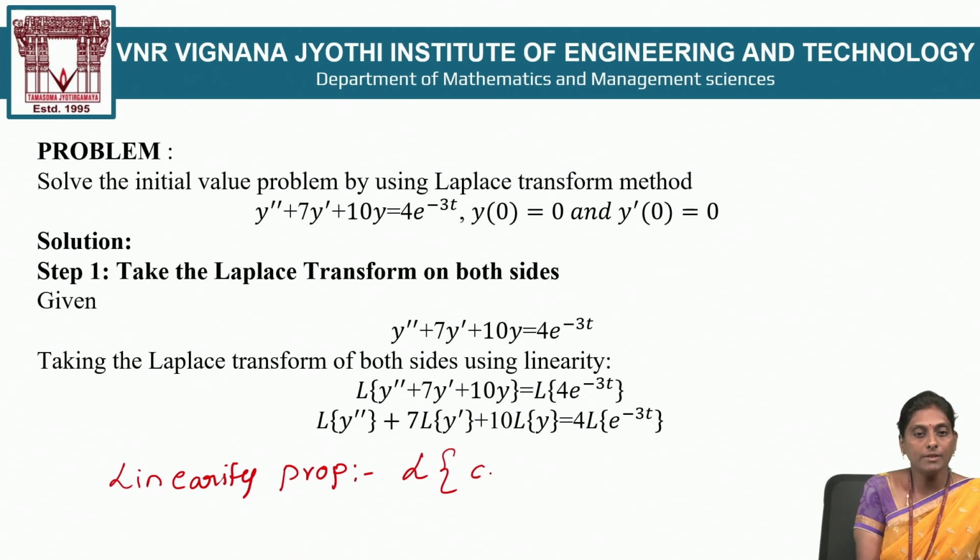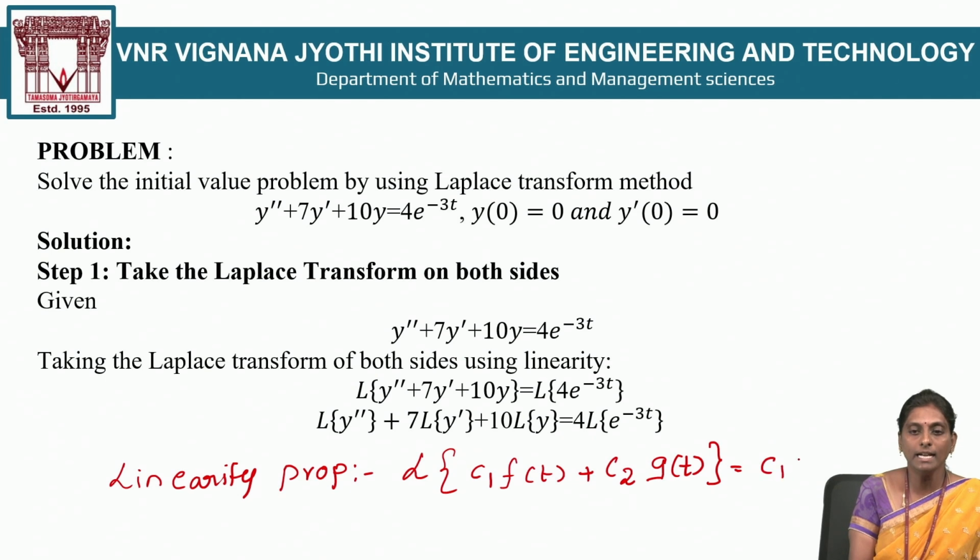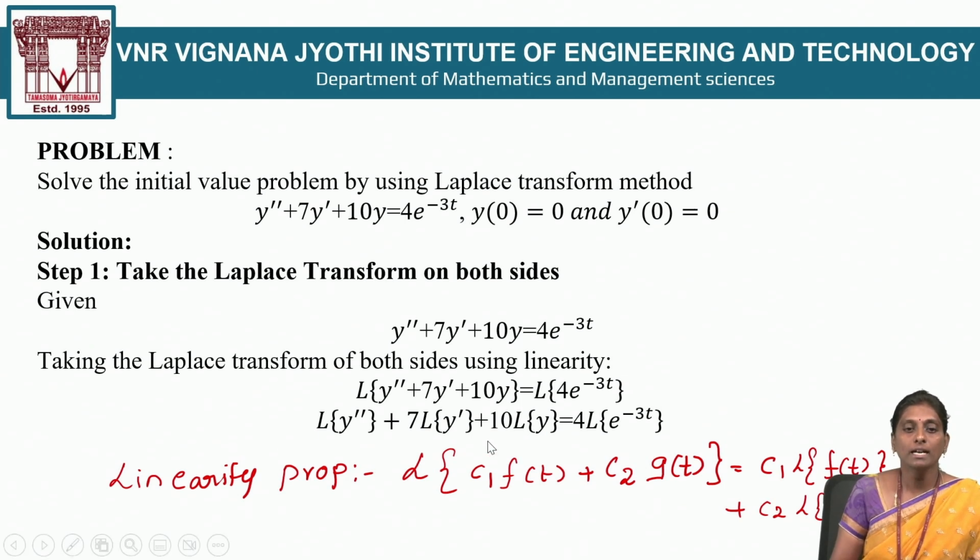L of C1 f of t plus C2 g of t is equal to C1 times L of f of t plus C2 times L of g of t, where C1, C2 are arbitrary constants. So simply this linearity property helps to separate the arbitrary constants from the functions in a sum of terms.